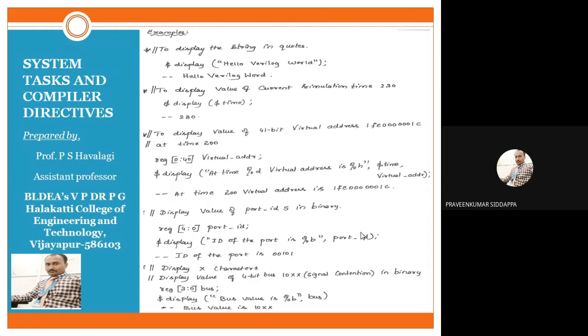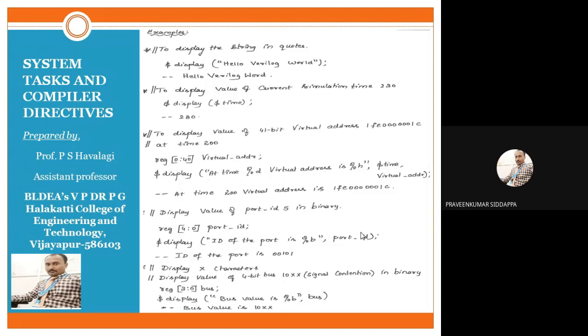So at the time, $display next, at time. That is 41 bits. Whatever information we have should be in terms of decimal as well as hexadecimal. FEC is there in your virtual address. F is nothing but hexadecimal information. 0 1 is there, so that should be in terms of binary or otherwise decimal. He has taken it as a decimal.